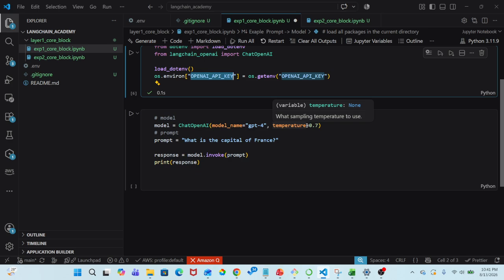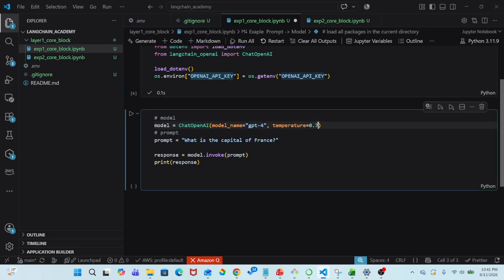It depends: if you are considering zero, it means a factual output. The model is focusing on the factual output. And 0 point something, if you are modifying that, means we want variation.